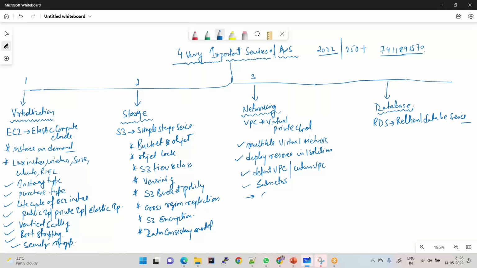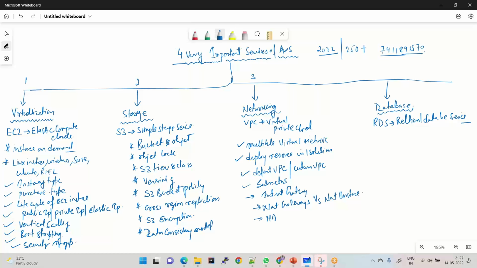Then we have the concepts of internet gateway and NAT gateway. A lot of people in interviews ask questions about NAT gateway versus NAT instances. I will create a separate video for NAT instances and NAT gateway. They are very, very important interview questions. All the service-based companies ask this kind of question. They will ask you to draw an architecture of VPC. What is the use of internet gateway and NAT gateway? So, internet gateway versus NAT gateway.